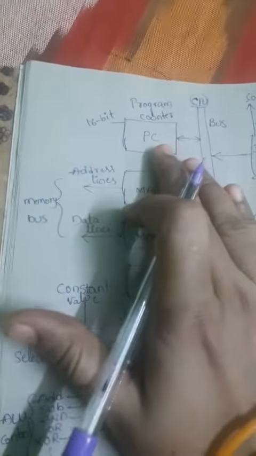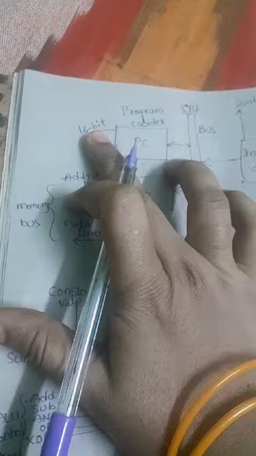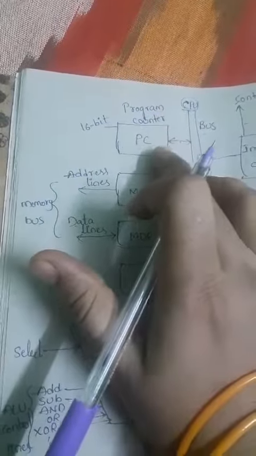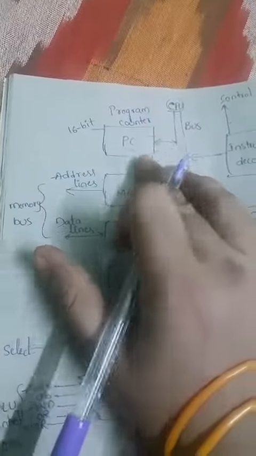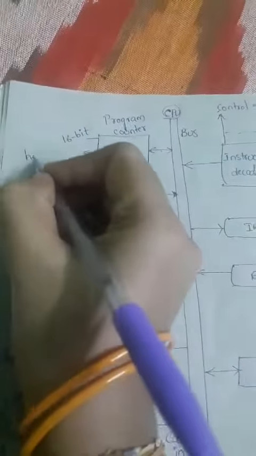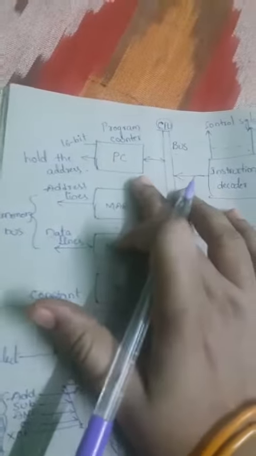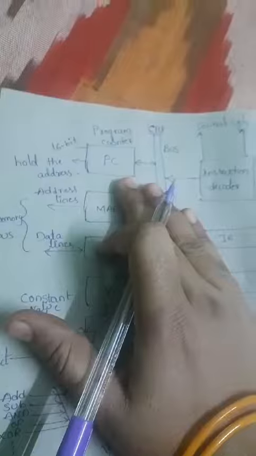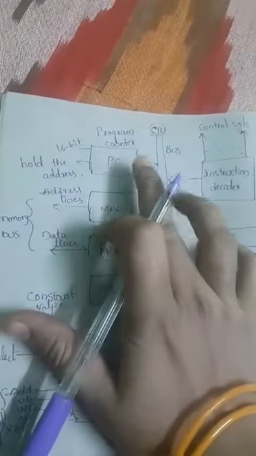The program counter is generally a 16-bit register, and its working is that it holds the address of the next instruction that is to be executed. It just holds the address. So that is the program counter.